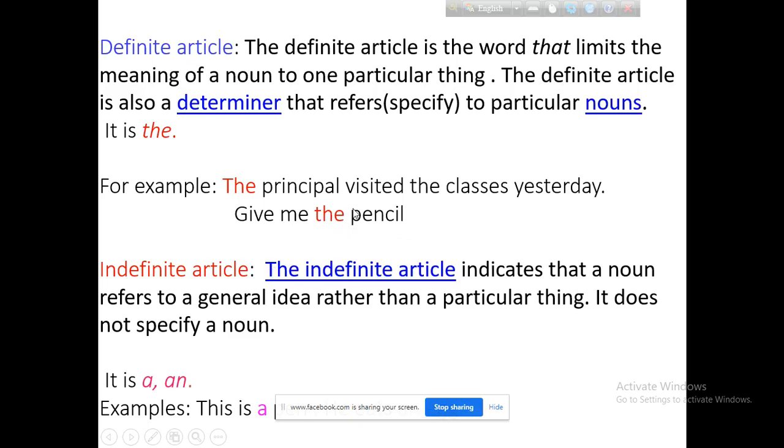On the other hand, the indefinite article indicates a noun in general rather than particular things. It does not specify a noun. Definite article specifies a noun, but an indefinite article never specifies a noun.